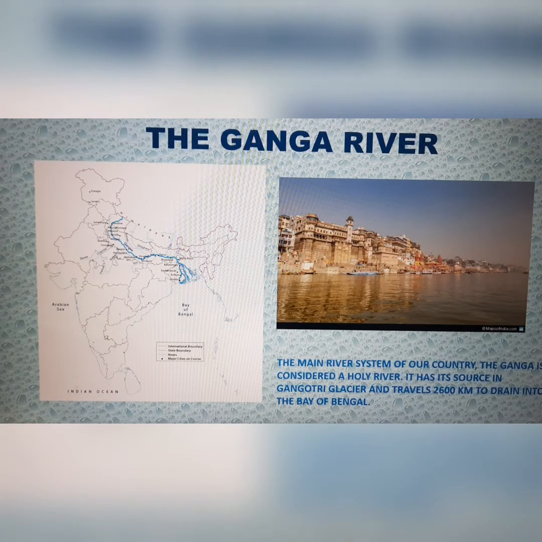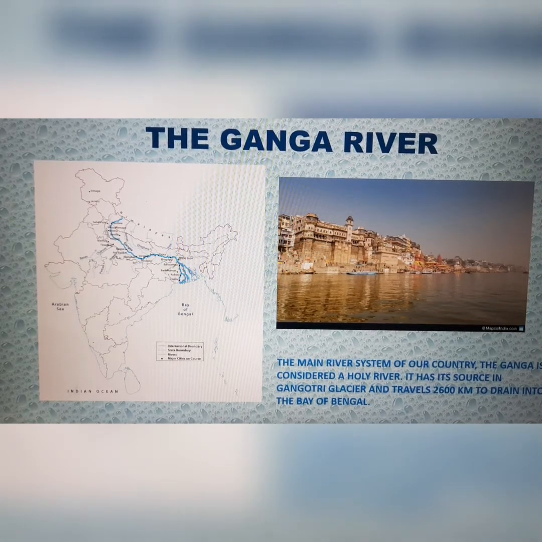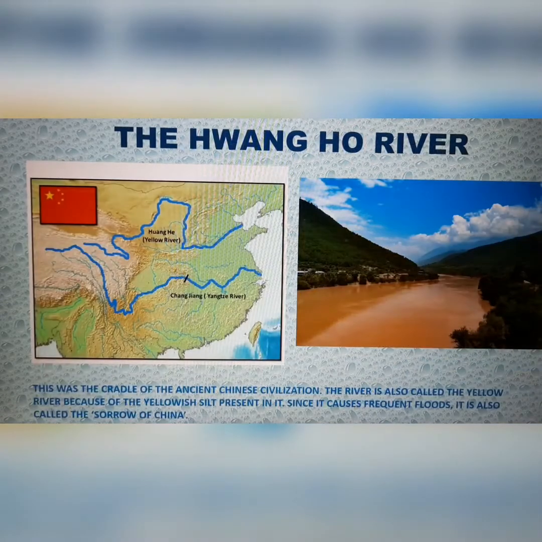This is the main reason why India is an agro-based economy, because the Ganga deposits such a lot of silt that northern India thrives on its agriculture. Several different types of crops are grown all across the fertile basin of the Ganga River. And there are many holy cities which have come up on the banks of Ganga, for example, Benares.